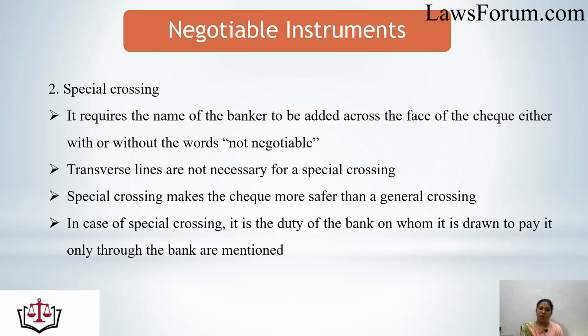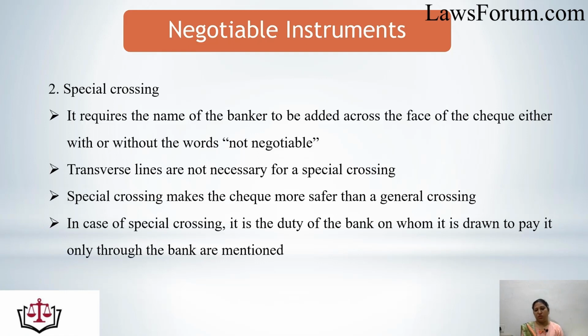Special crossing, along with the normal general crossing, should include the name of the banker added on the face of the check, either with or without the words "not negotiable." Here, transverse lines are not necessary for a special crossing, but the name of the banker is the most important thing to be included. Special crossing makes the check safer than a general crossing. So in case of special crossing, it is the duty of the bank on whom it is drawn to pay it only through the bank mentioned.